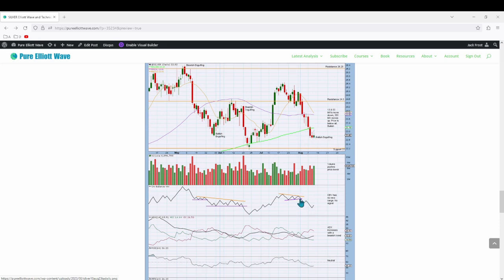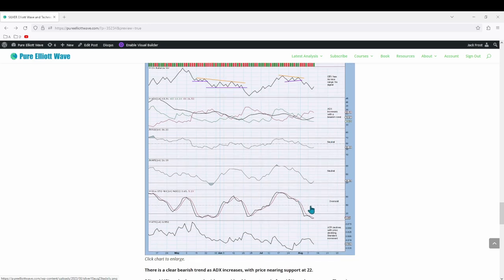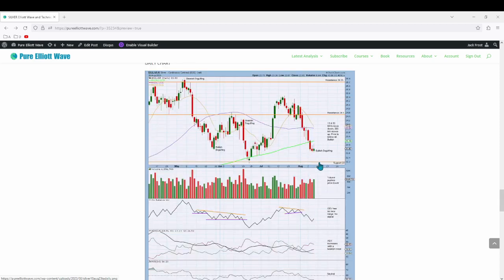On balance, volume previously gave a bearish signal as price moved through resistance at 24.5, now nearing support at 22. RSI and money flow both neutral, with stochastics oversold and ATR overall declining as price gets closer to support.